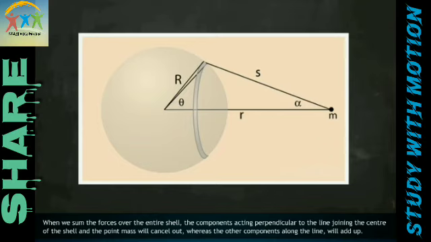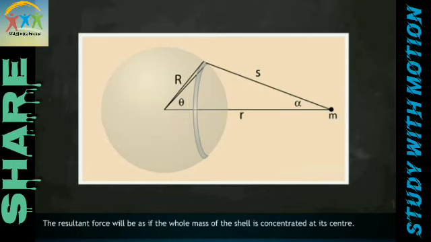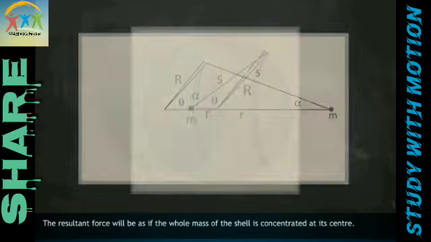When we sum the forces over the entire shell, the components acting perpendicular to the line will cancel out, whereas the other components along the line will add up. The resultant force will be as if the whole mass of the shell is concentrated at its center.